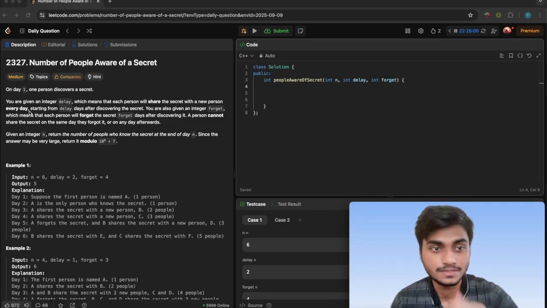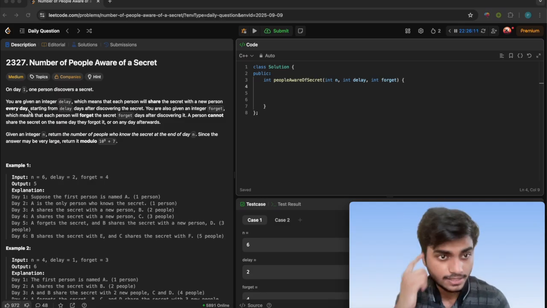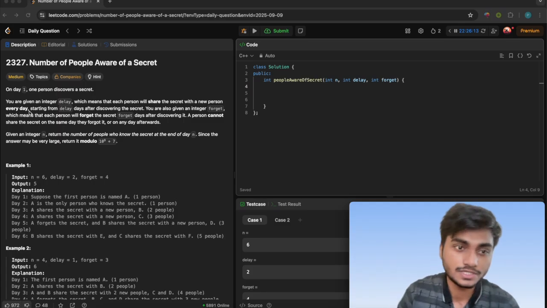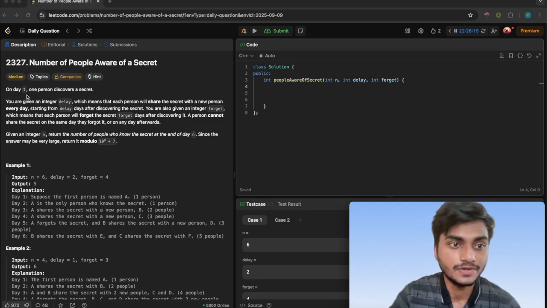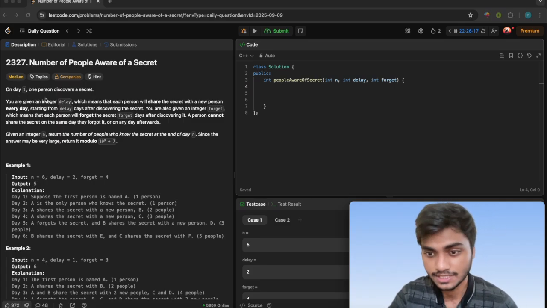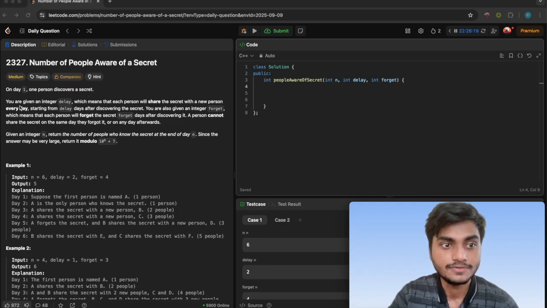Let me briefly tell you what we are given first. On day one, one person discovers the secret. We are given an integer delay, which means each person will share the secret with a new person every day, starting from delay days after discovering the secret.